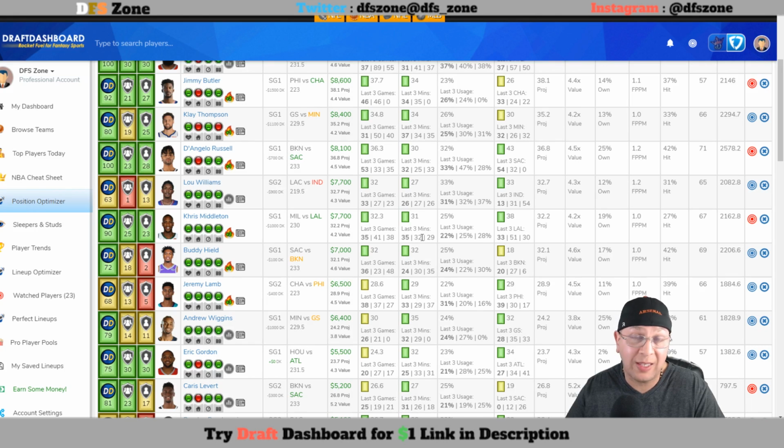He's playing more than enough minutes. That's going to bump up a little bit more today. Usage rate is over 20%, at 25 to 28% on average. And as you can see, his last game out against LA, he put up a 33, but the prior game before that, 51. So he's been able to get at least 50 on these guys.